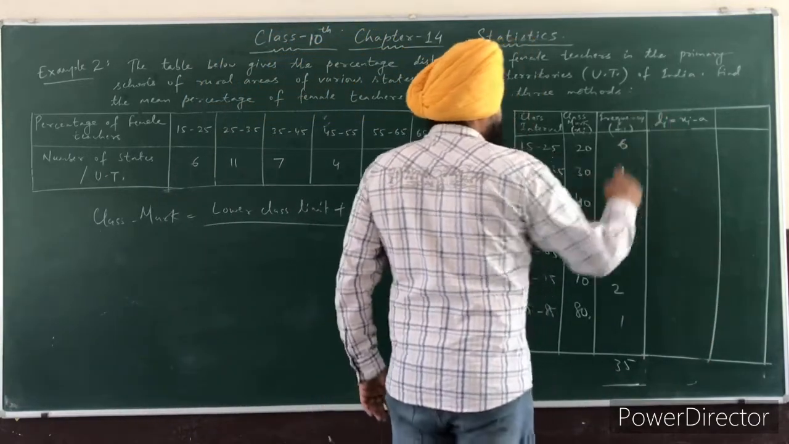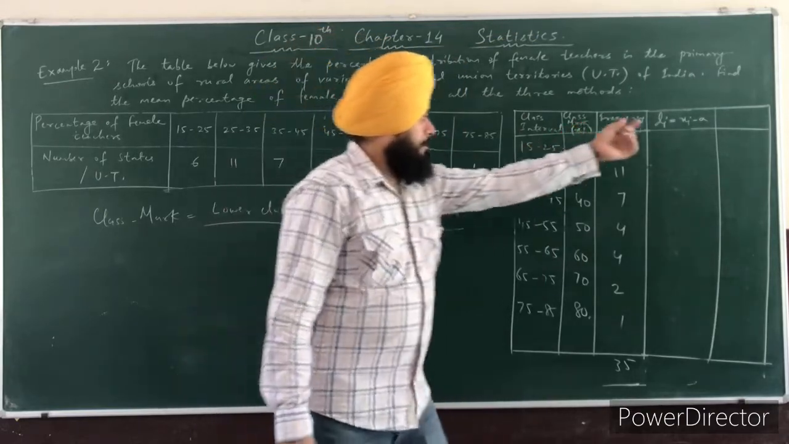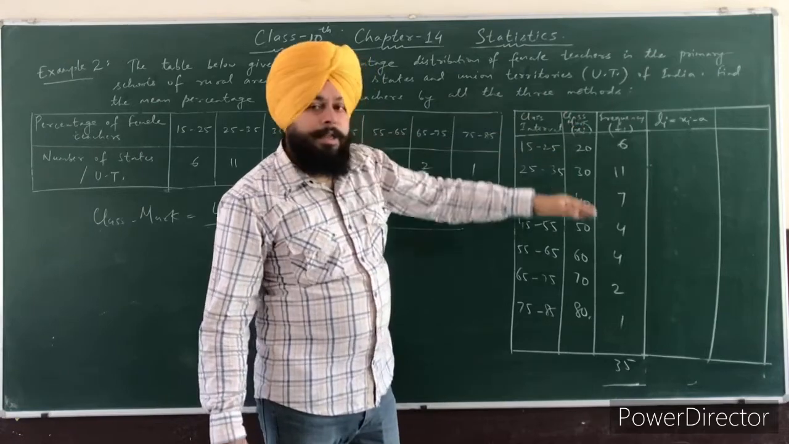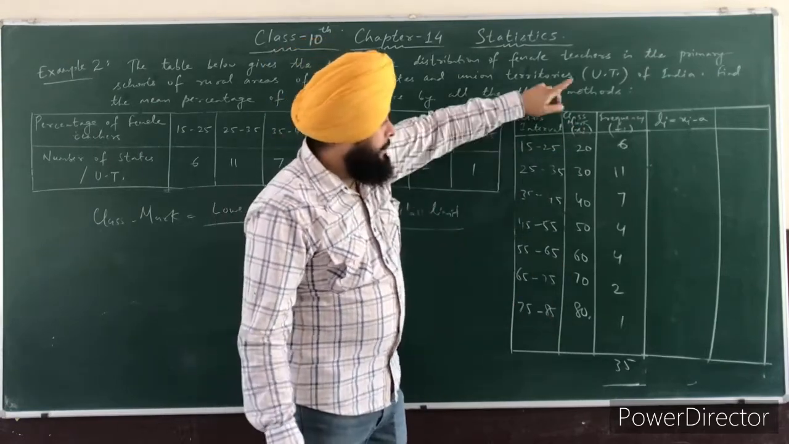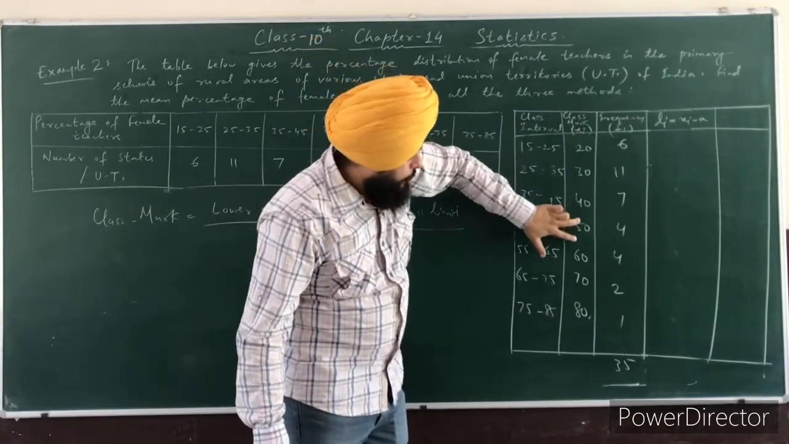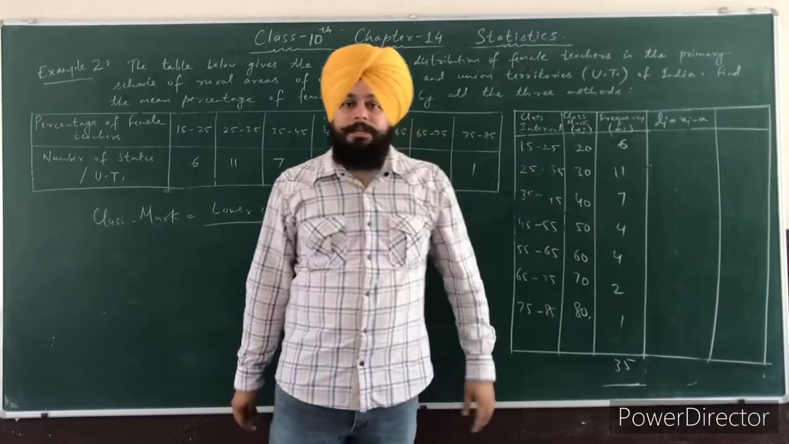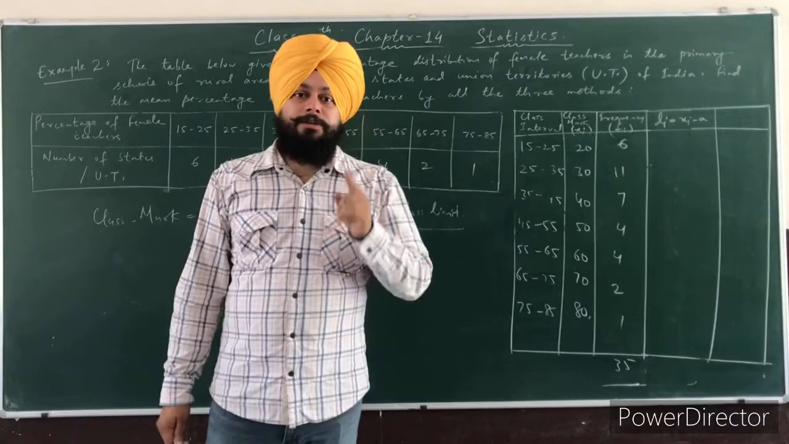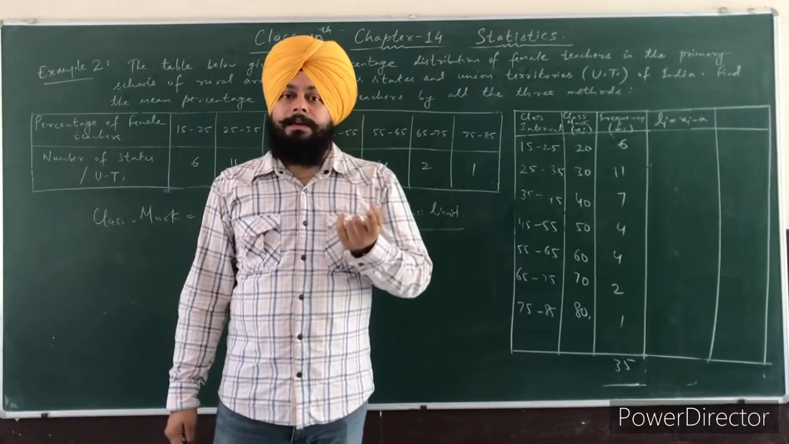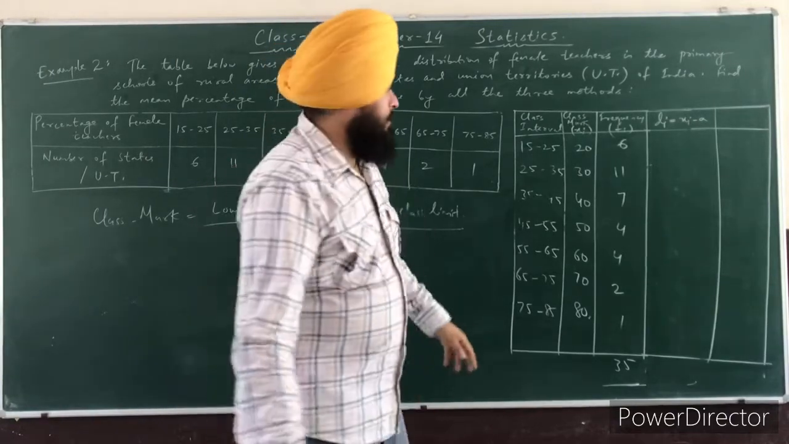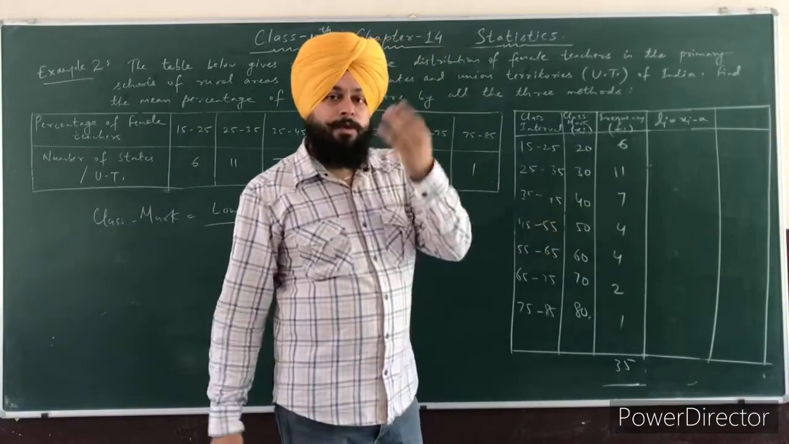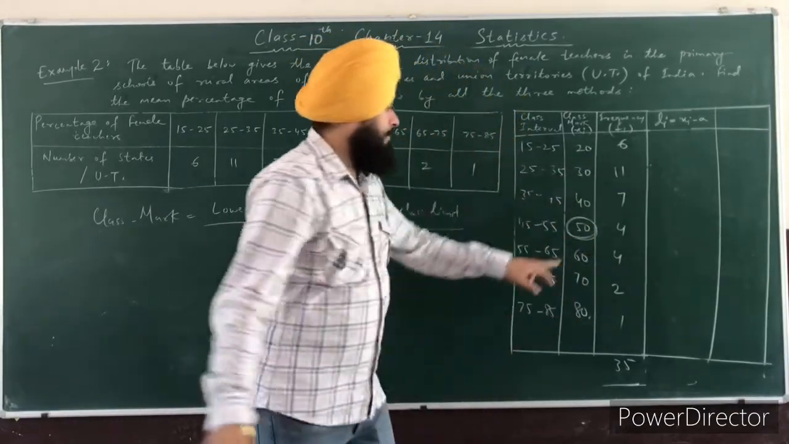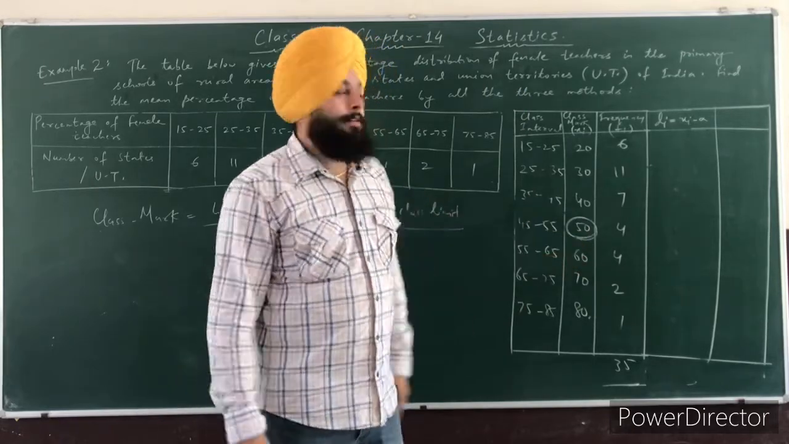So first you will find your di. So what is a? First you will check here, there are how many observations in the class mark? 1, 2, 3, 4, 5, 6, 7. Okay, so 7 is an odd number. Clear? So for an odd number of observations, the middle term is our a, that is our assumed mean. So which is the middle term? Middle term is the fourth one. 1, 2, 3, 4. So this 50 is taken as a.